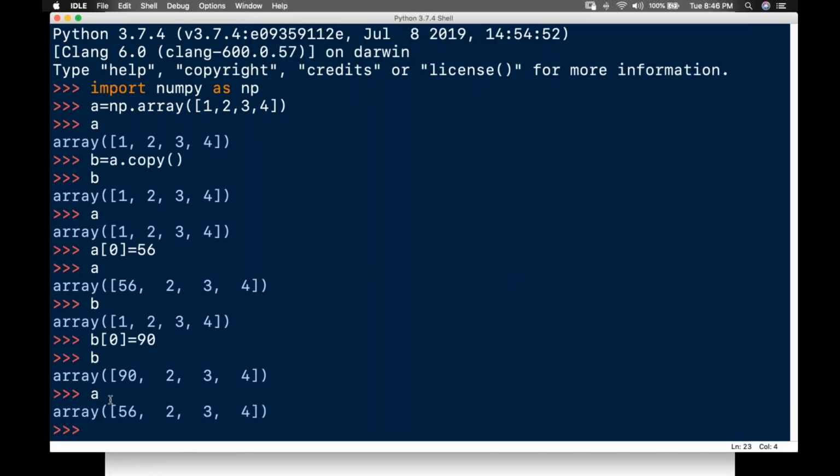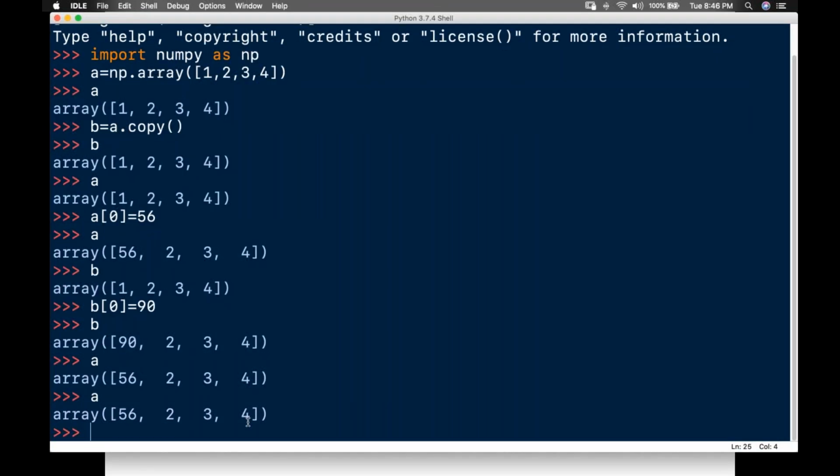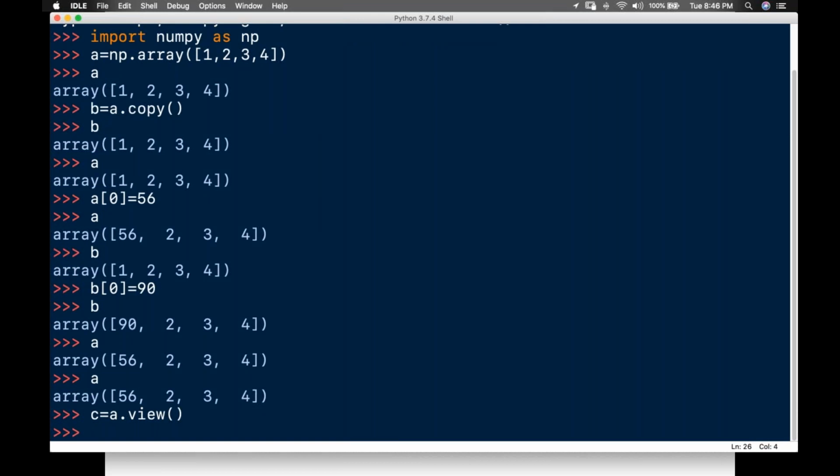We have a view method. For example, right now my array is like this: 56, 2, 3, 4. So what I'll do is I'll tell it as c is equal to a dot view. I will enter this.